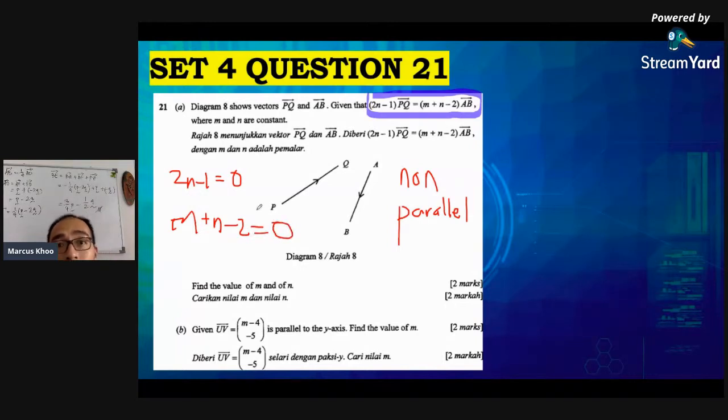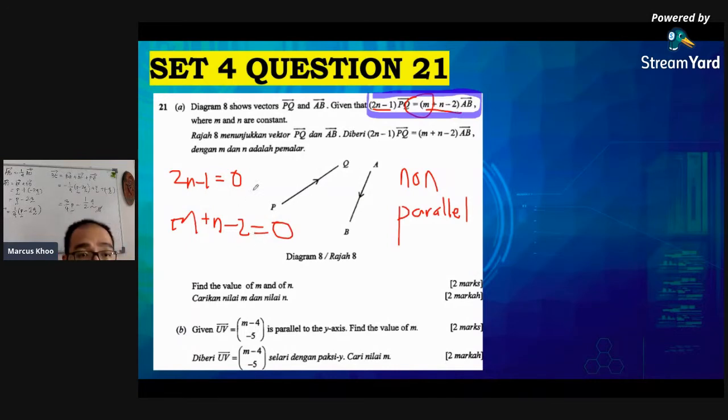Which is why I like this question a lot, because the information is given in the diagram. Look at these two vectors. It is very obvious that they are not parallel. But even if it is non-parallel, this question says equal, it has equal here. So it can only be this way if 2n minus 1 equals 0, and this one equals 0. Then only it's correct. So when you do this, then you can find the value of m and n.